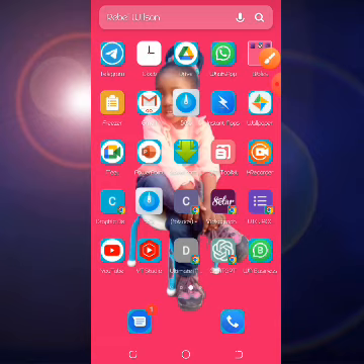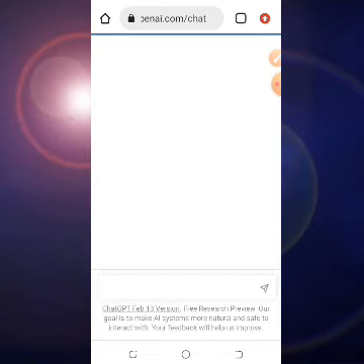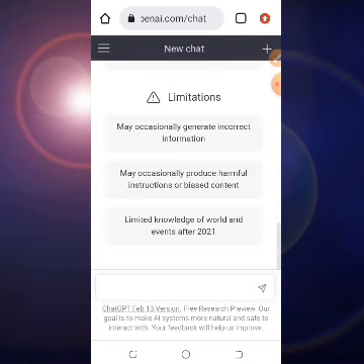Now once I click on it, it's going to take me to this page, and then you will be requested to sign up. But since I have done that, I don't need that. And if you don't want to go through the app, you can just type openai.com/chat, and then it's going to take you to where you have to sign up, and then you can have access to the platform. So when you have access to the platform, you have it this way.